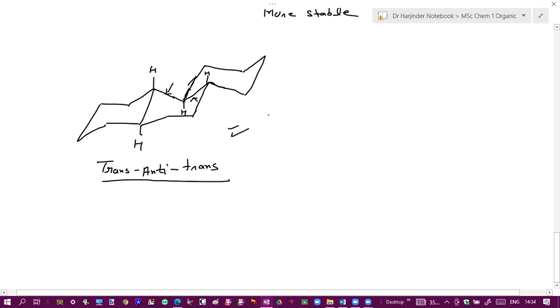So this is the most stable configuration of perhydrophenanthrene, trans, anti, trans. Is it clear? Yes, sir. So here it is equatorial and equatorial. So that was your perhydrophenanthrene.